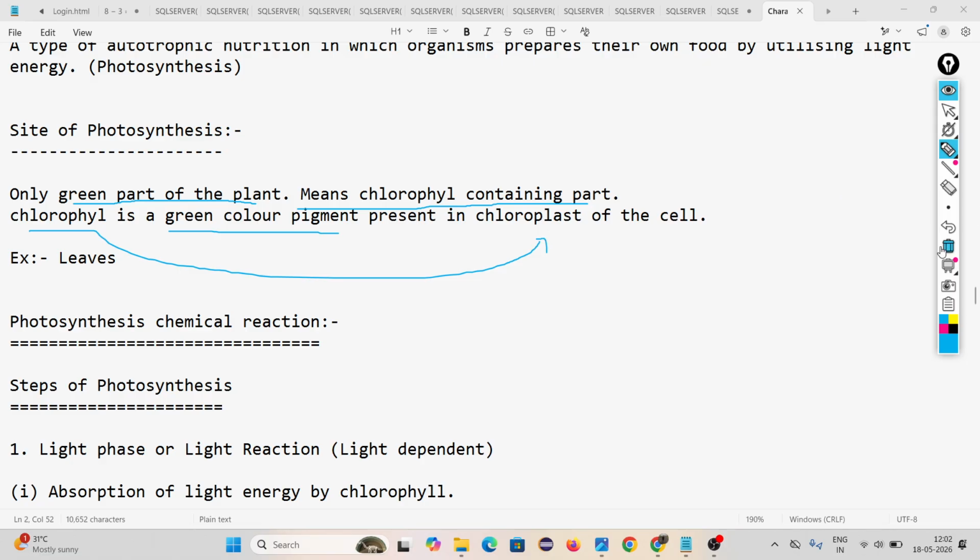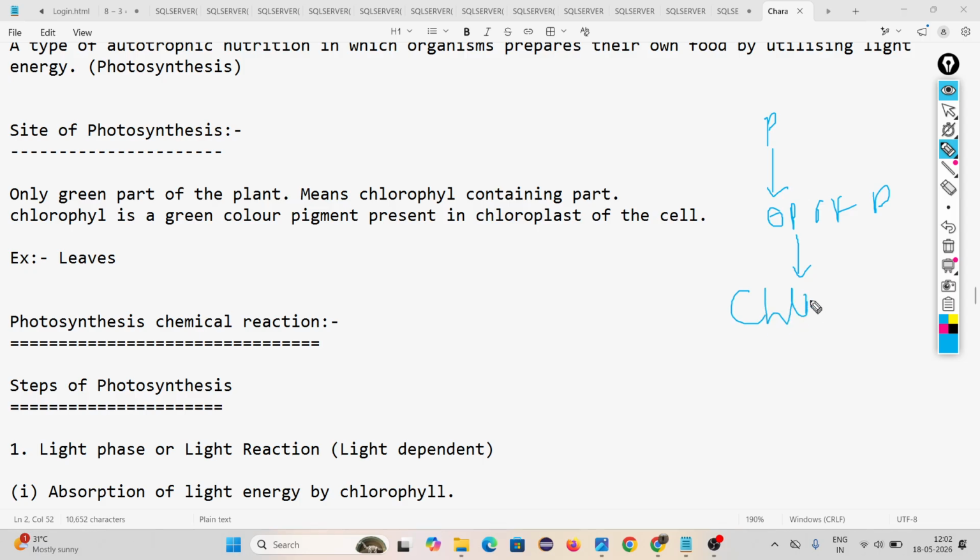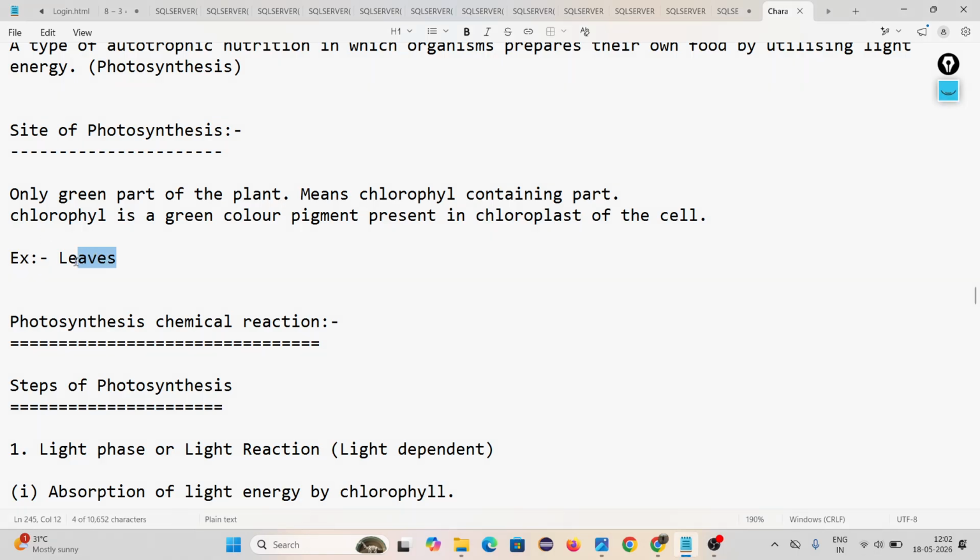Okay, means number one thing, photosynthesis process is happening in the green part of the plant. This green part contains one pigment called chlorophyll, and this chlorophyll is present inside chloroplast. Example, leaves. Actually your photosynthesis process is happening inside leaves.